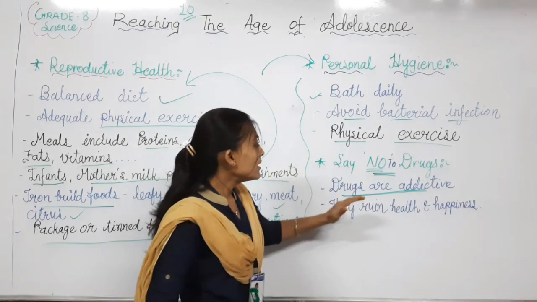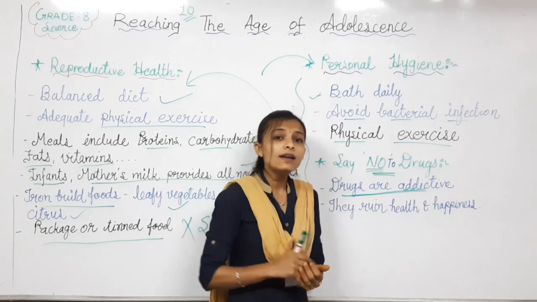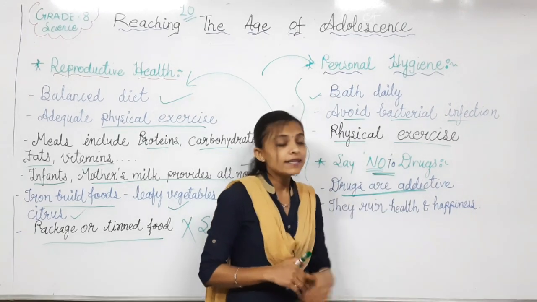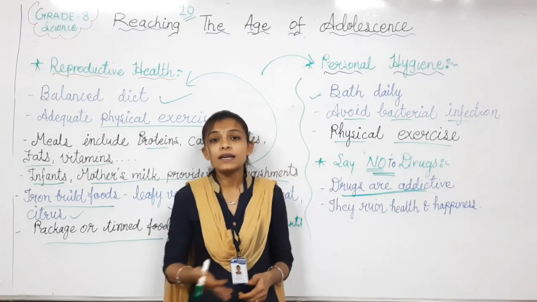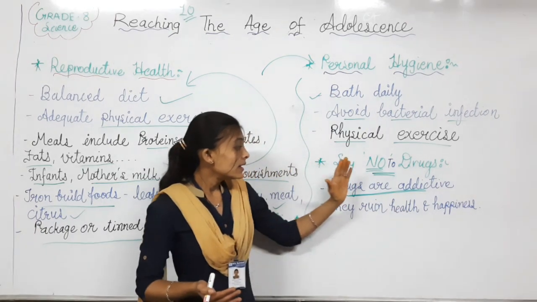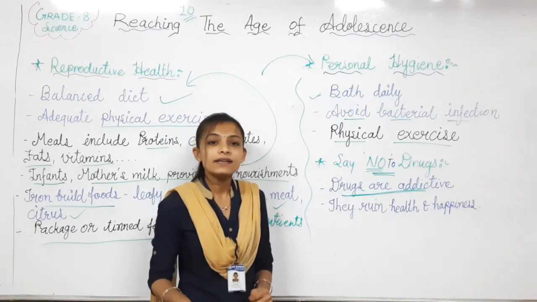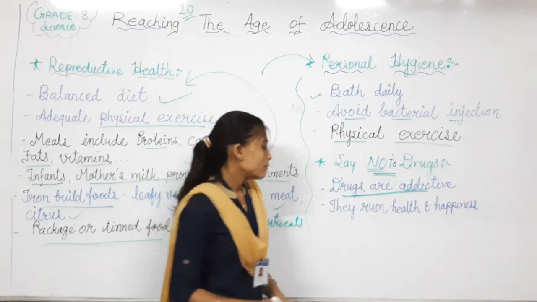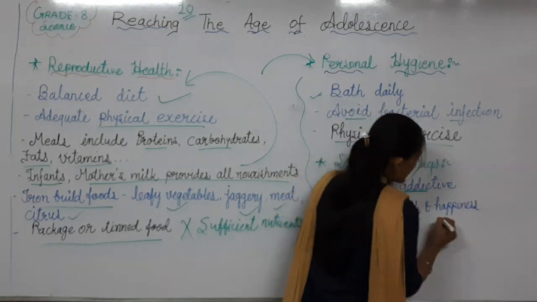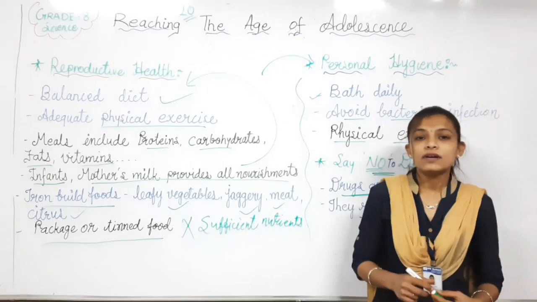Same like here, drugs are one type of addictive. If you take it one time, you will become addicted to this. आपको बारी-बारी मन होगा कि नहीं, I want this again, I want this again. That's why try to avoid drugs in your life. Why? Because they ruin health and hygiene in our body.